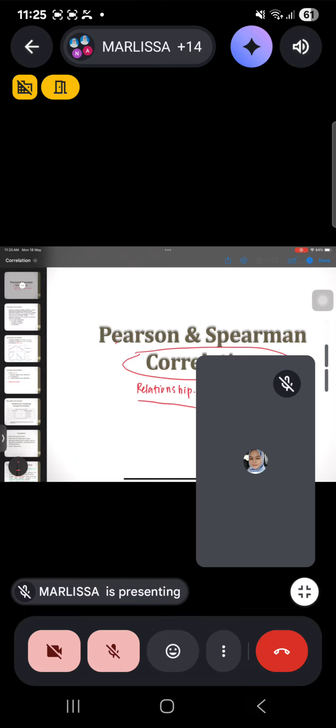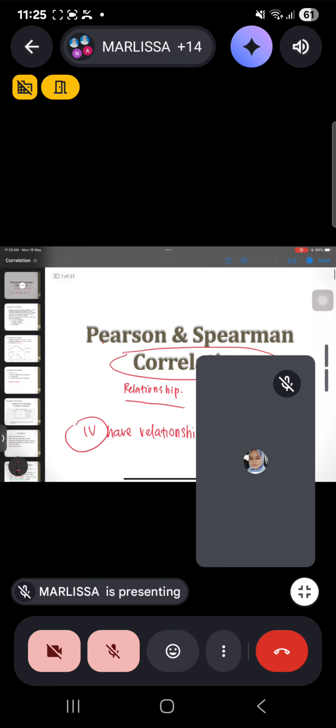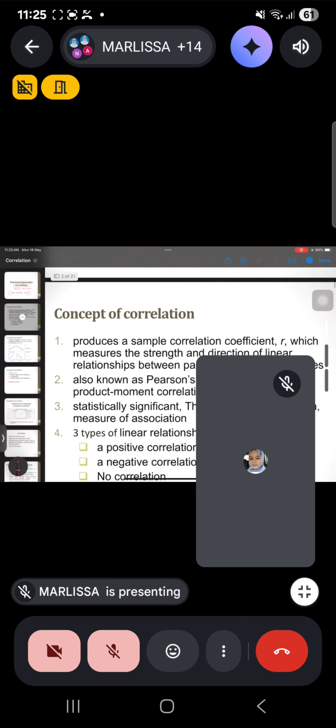So I want to see whether this variable, your IV, somehow has a relationship with the DV. Basically, what we want to look at in the correlation analysis is whether the IV has a relationship with the DV. So, the concept of correlation.